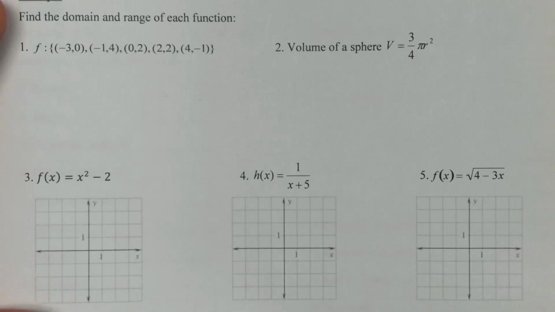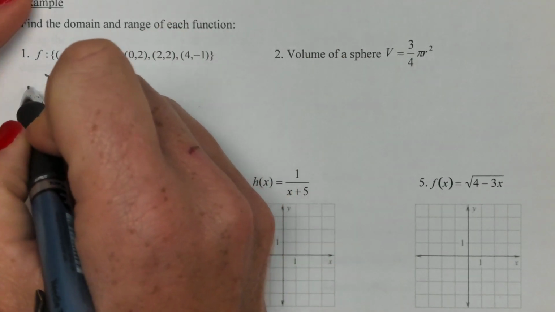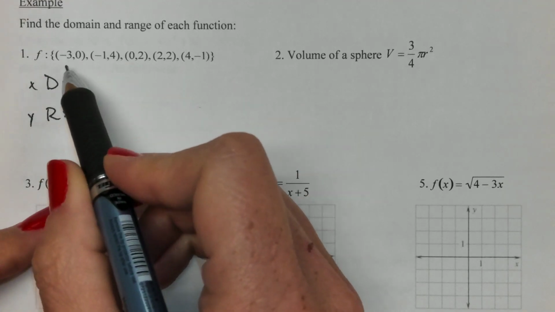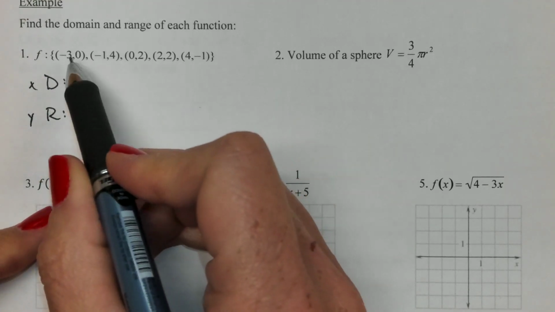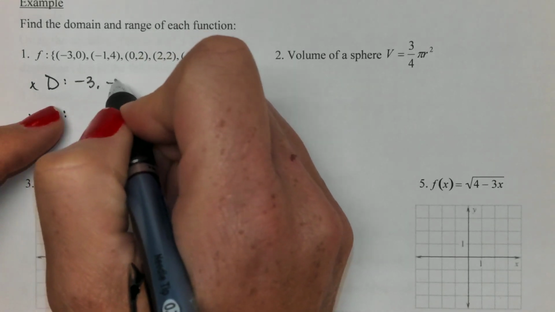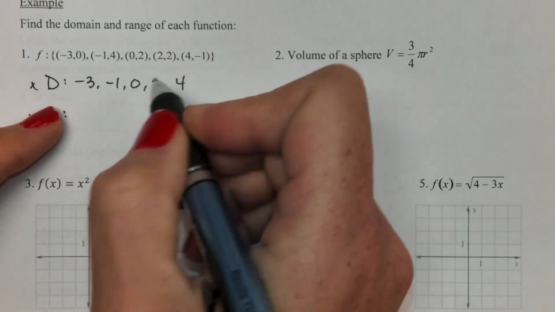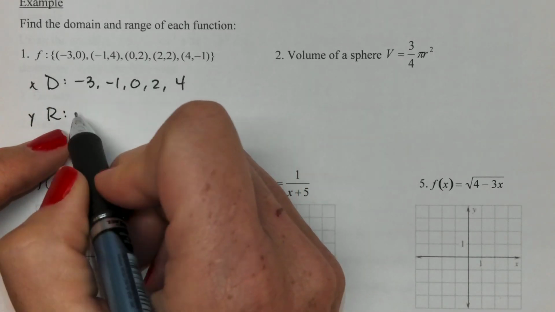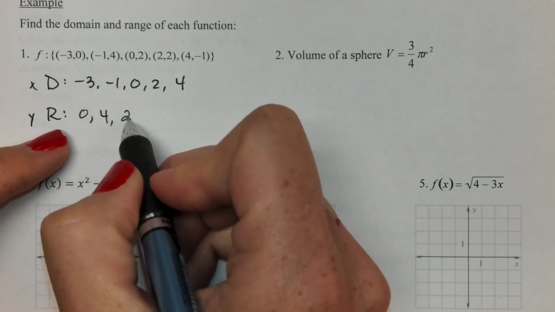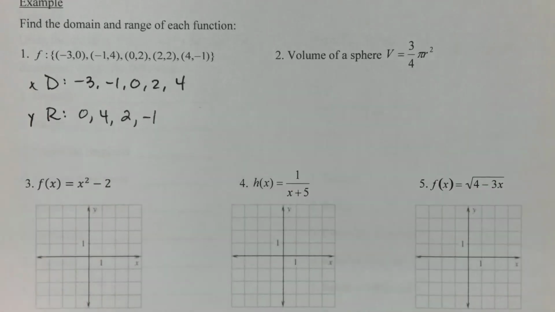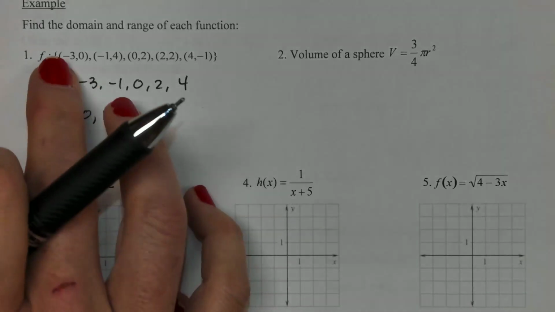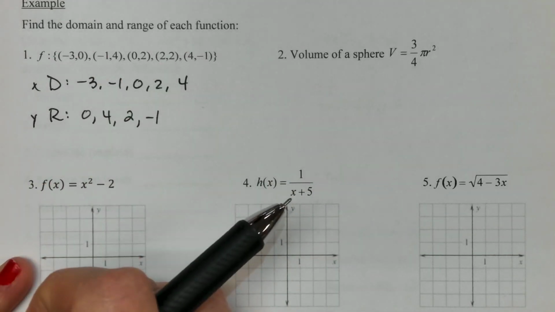So hopefully you remember from your Algebra 2 days that domain is just all the x values and range is all the y values, which seems really simple when I can just pick out the numbers. Here's a set of points for a function, so my domain is just going to be all the x values. And my range is then all the y values. So 0, 4, I've got a 2. And then I do have another 2, I don't need to list it again, and then -1. So really easy to do domain and range when they're just listed for you. I can just make a list, no problem.